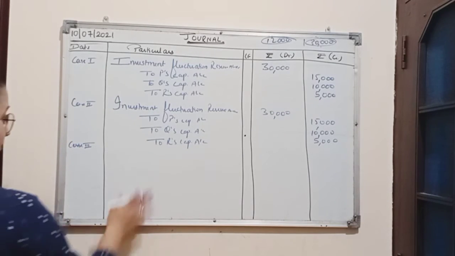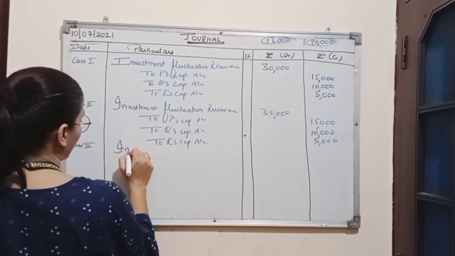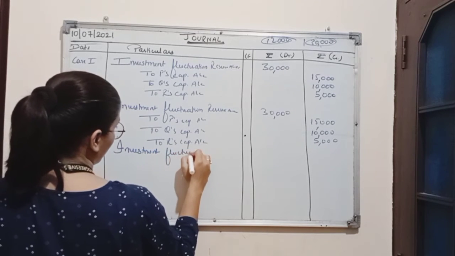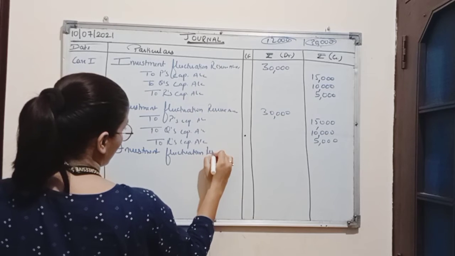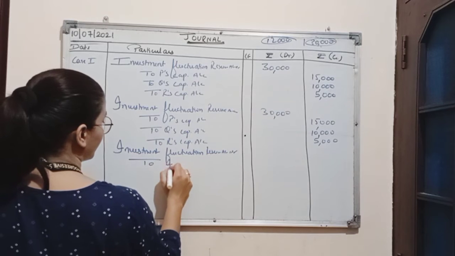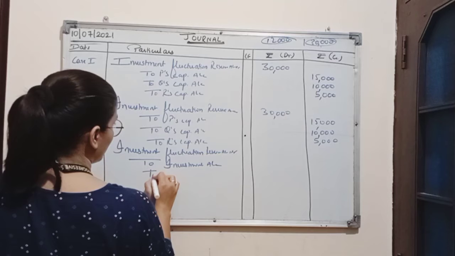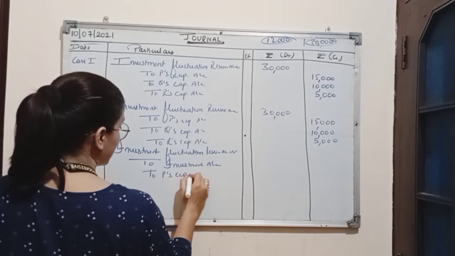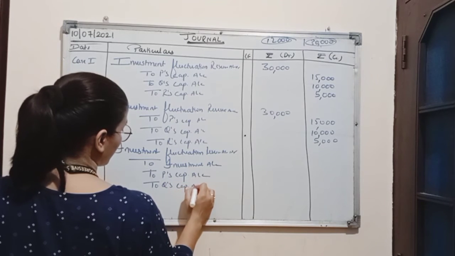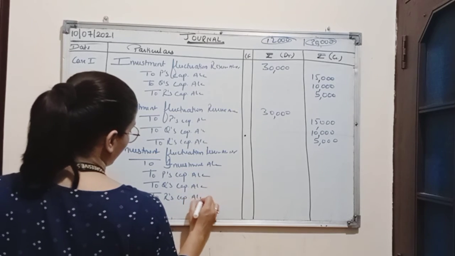So now for this, the journal entry will be passed as investment fluctuation reserve account debit to investment account, to P's capital account, to Q's capital account and to R's capital account.